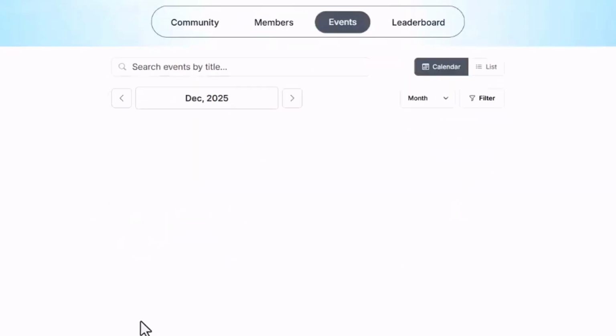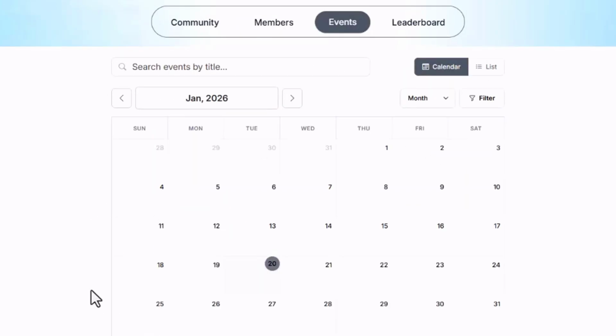Yes, Caucus AI promotes events. So you can have webinars, you can have even physical events, and you can organize them in your community, and you have the facility to make both free and paid events. That means you can have paid sessions. You can charge your community members to attend your webinar or attend your call, and you can make it all a part of Caucus AI.